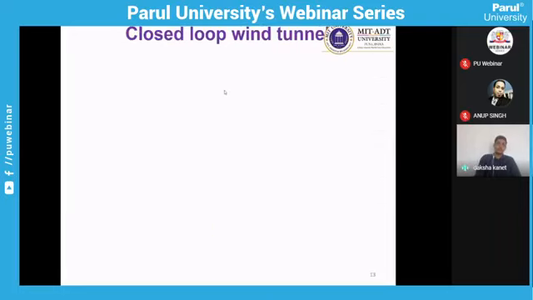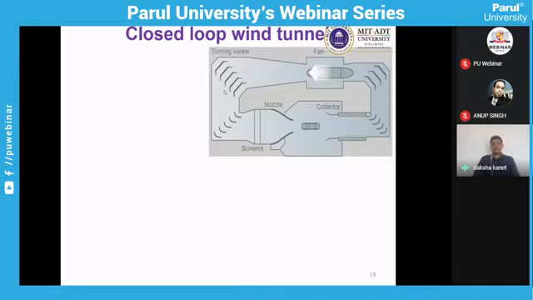In closed loop wind tunnels, this is a schematic diagram. You can see here the test section is connected to the exit and the inlet. Your exit and inlet both are connected. So whatever air is inside the wind tunnel will be circulating continuously. Once you have fed air inside the wind tunnel, you have one constant pressure at which your wind tunnel will be operating, and the same air will be circulating every time. So you require less power to run the wind tunnel,